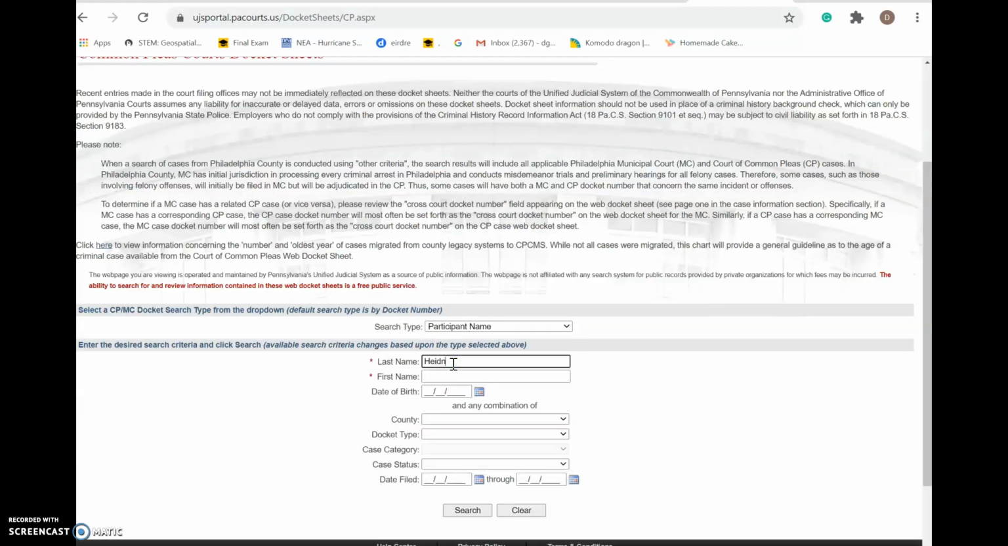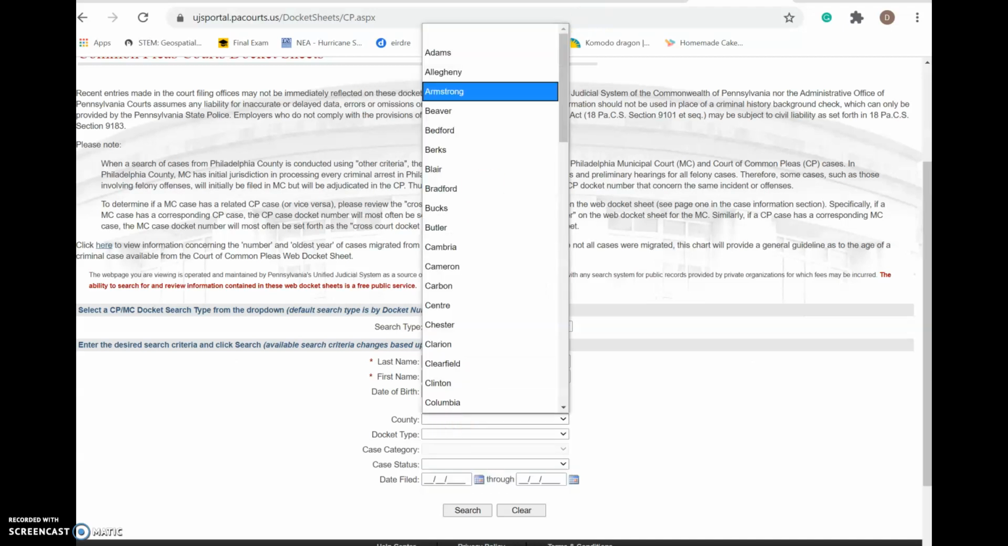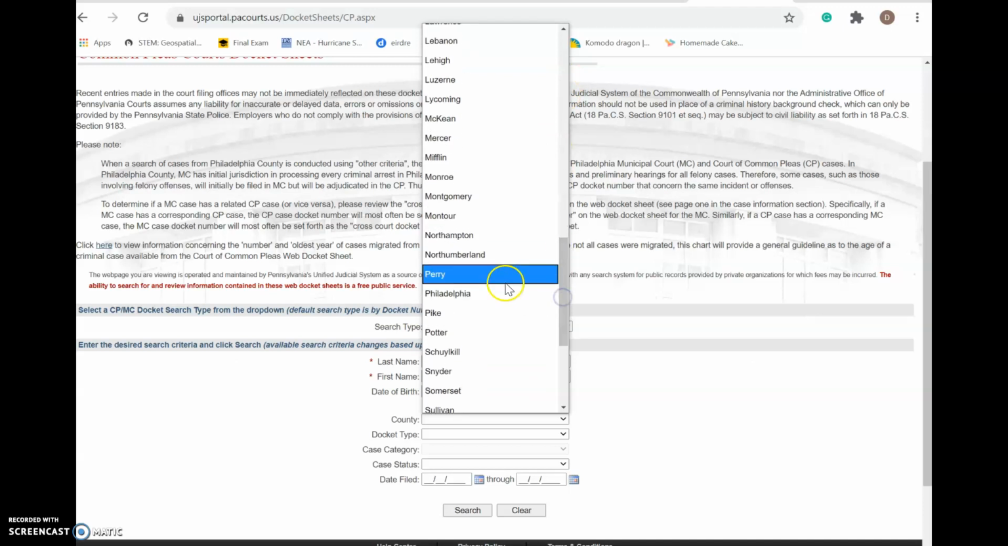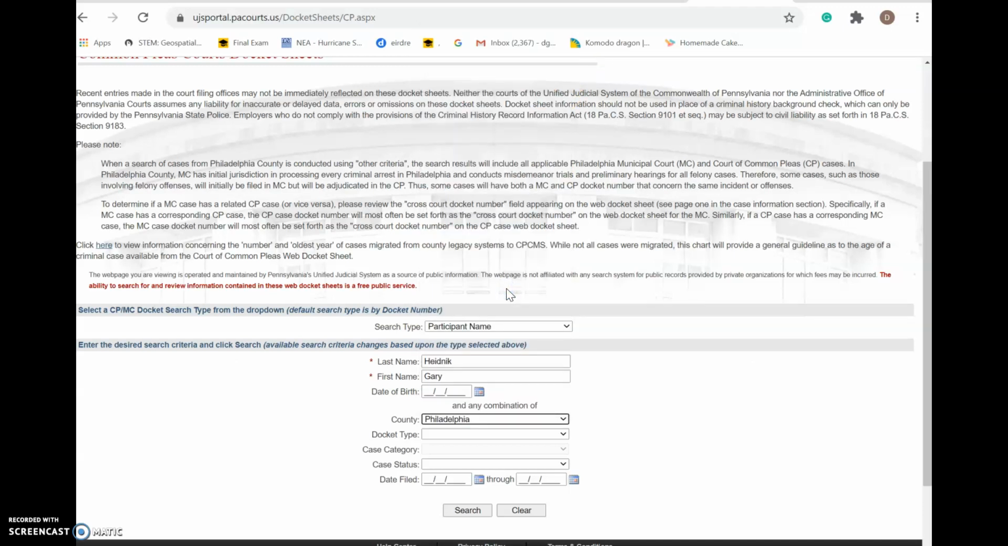Last name is Heidnick. And then here we go. We're going to put in Gary here. And we're going to put in Pennsylvania, Philadelphia, because this is the county we're in. So if you know people, I've done some searches on babysitters, etc. It's good to know if there's any background or anything that you need to worry about. So you can do searches for individuals here. And so county, Pennsylvania, and you're going to hit search.